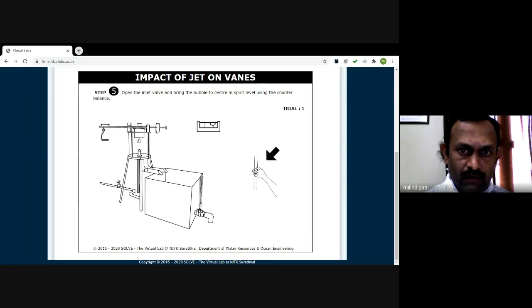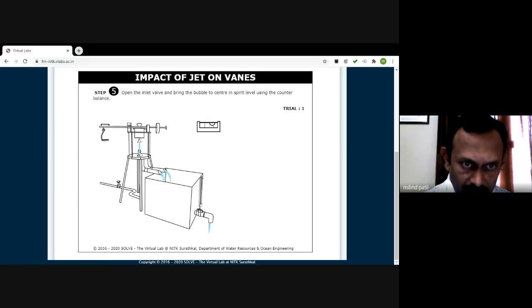Open this valve. Now the jet of water is coming and striking over the plate. After striking, it is collected in this transparent glass vessel, and it comes back again into the measuring tank.